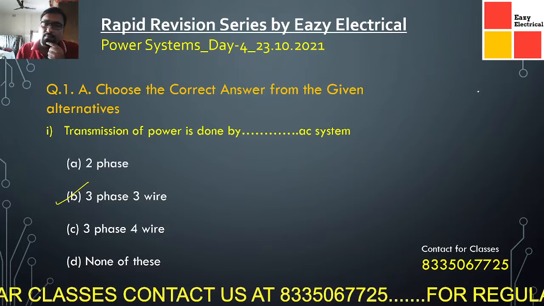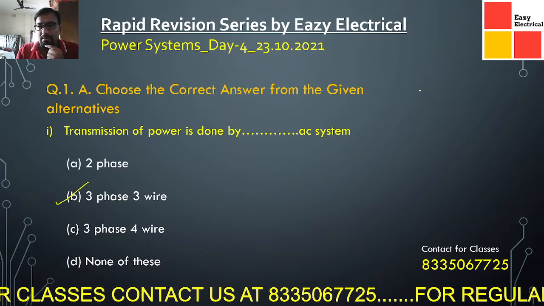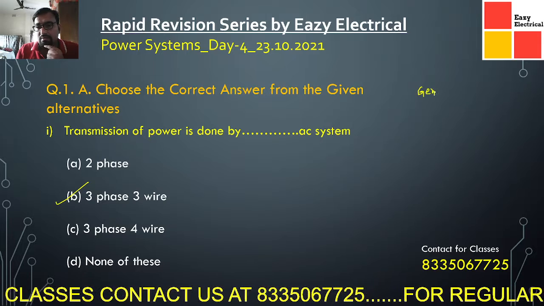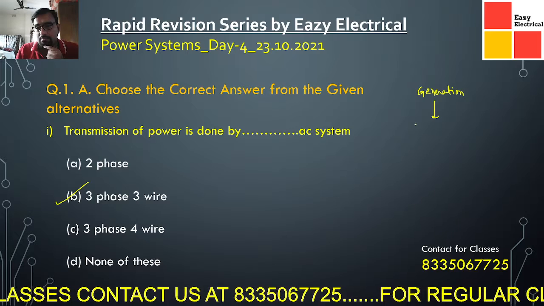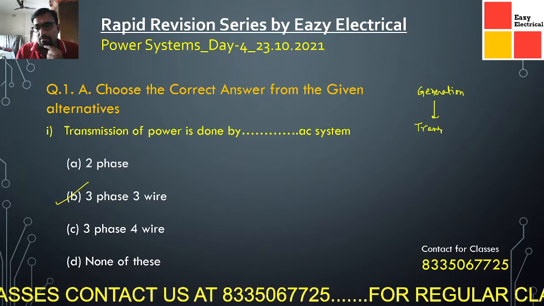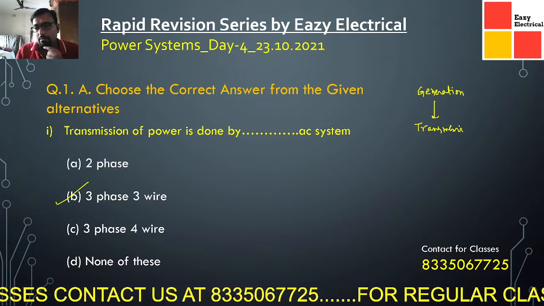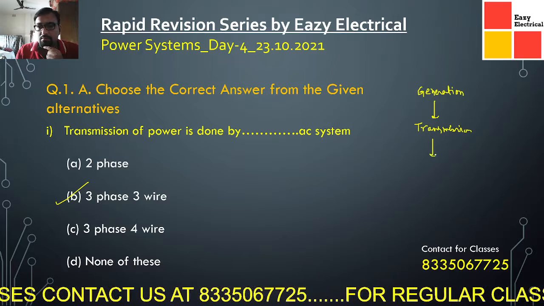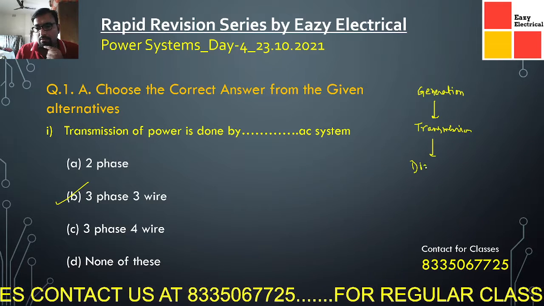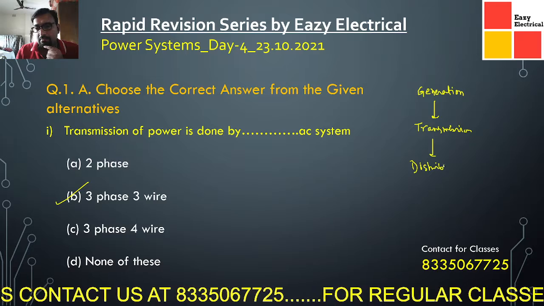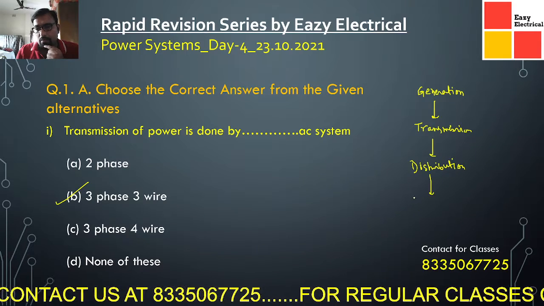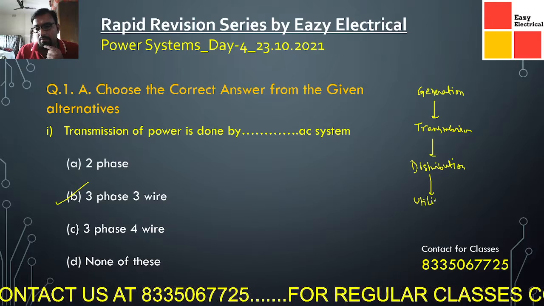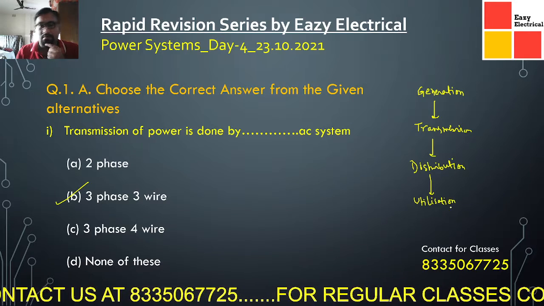So generally power system, if we just classify, we will be getting something like this. The first part is your generation, then comes your transmission, then comes your distribution, and the last and final step is utilization. In this way only we will cover our power system subject.